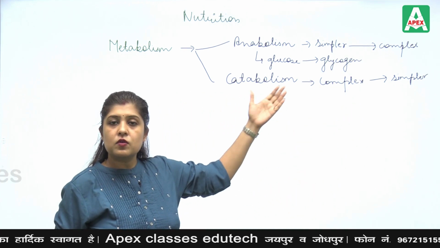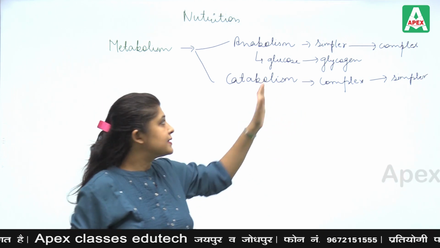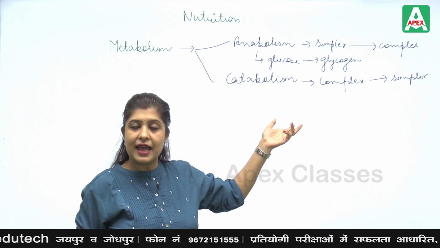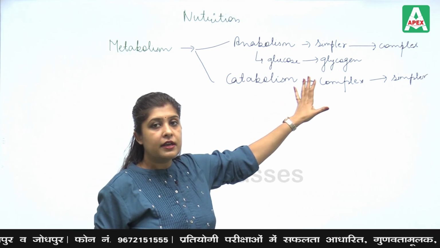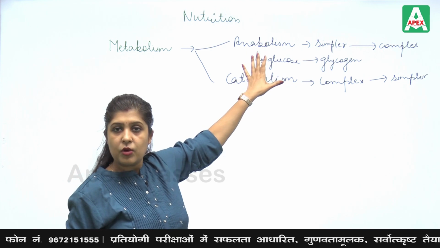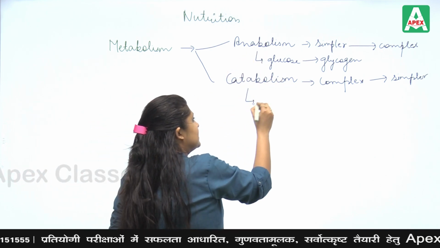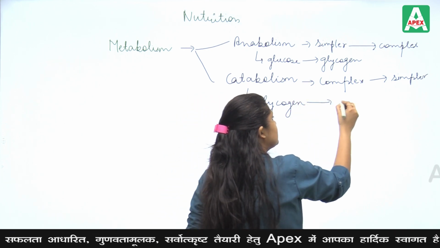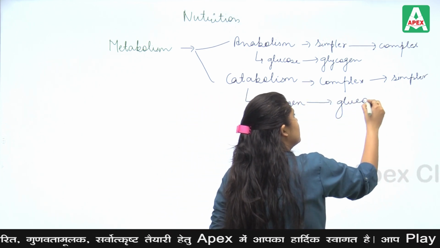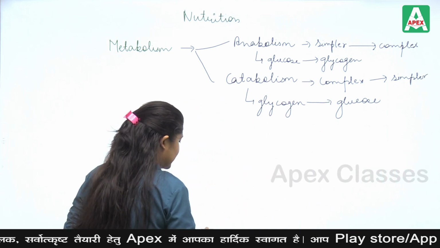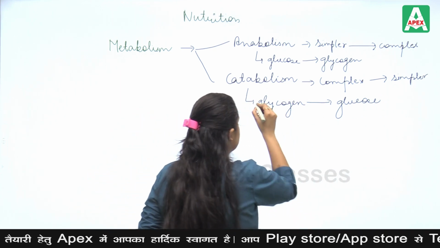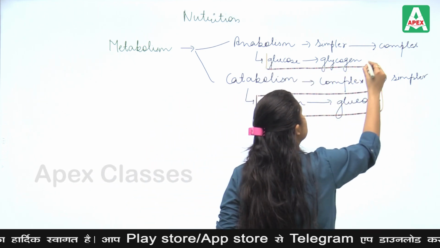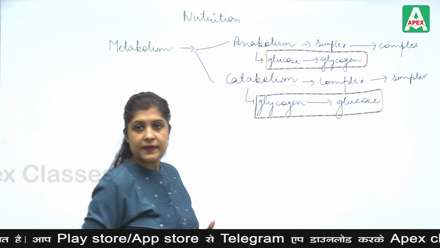So the formation of glycogen from glucose is glycogenesis. The simpler substance is converted into the complex one. This is known as glycogenesis, and it is known as anabolism. If the complex one is converted when needed in our body to a simpler one, this process is known as catabolism. This process is catabolism, and this process is anabolism.